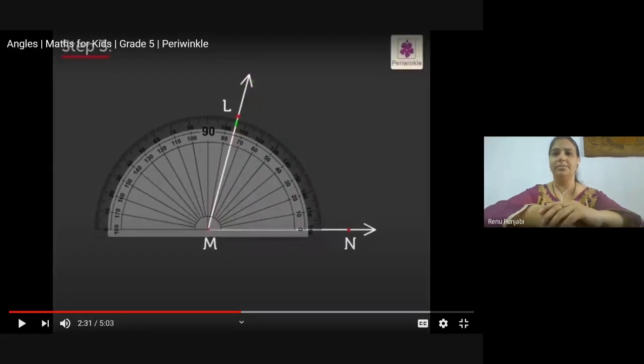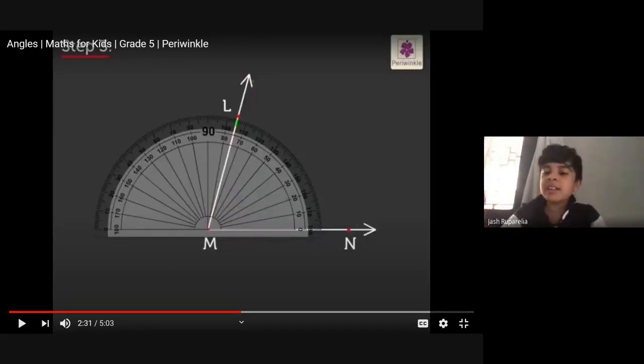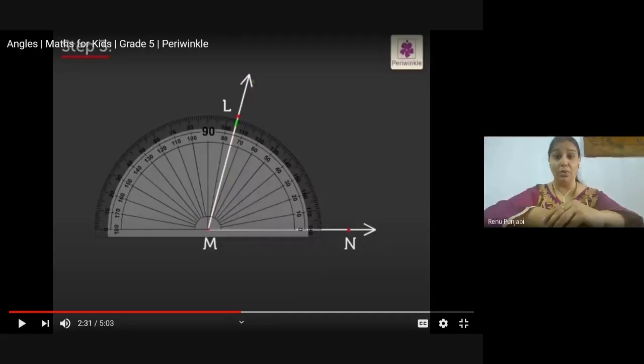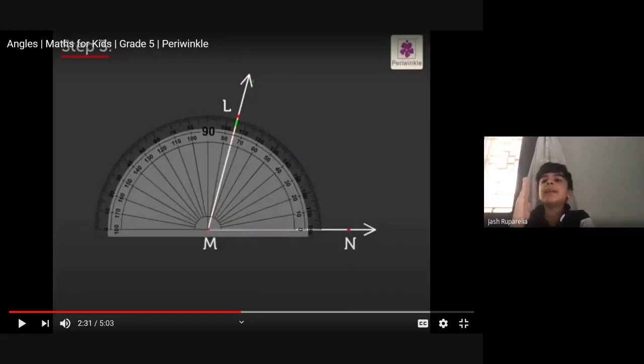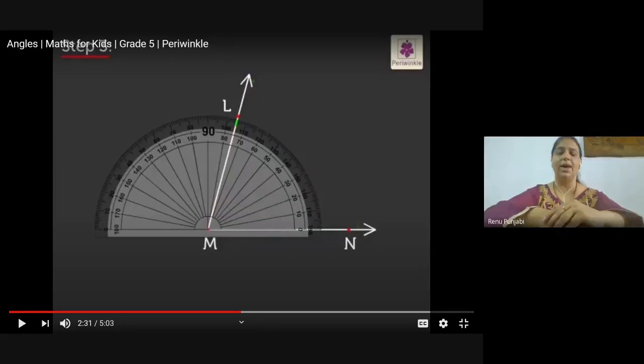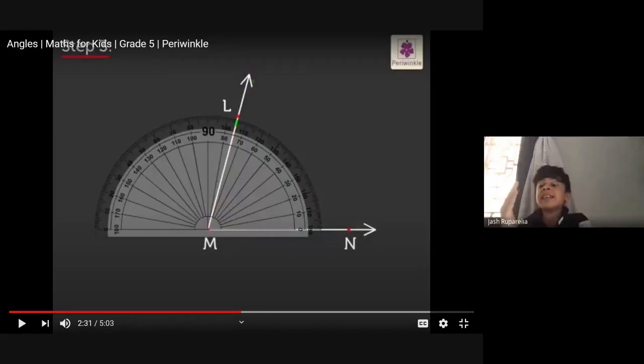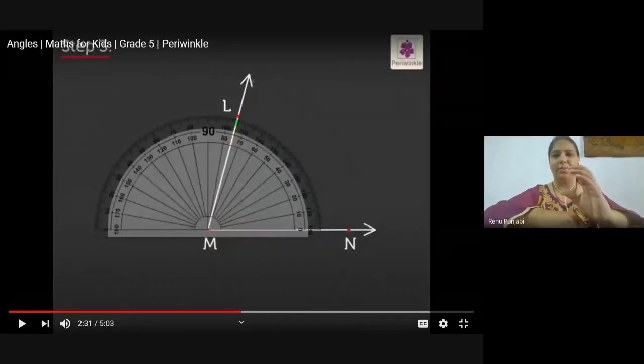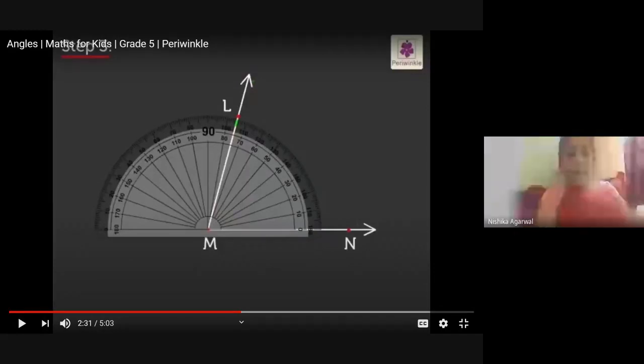Can anyone else explain me? Yes, Josh. Acute angle is that which is less than the half of a protractor. No. Can you please explain to the children in easy language?